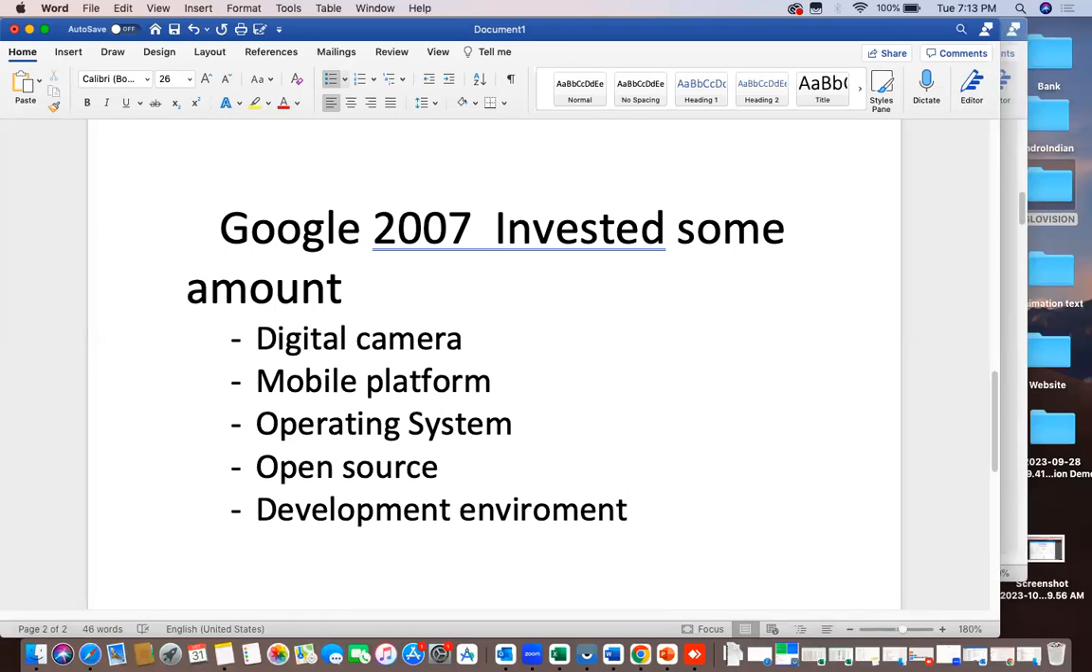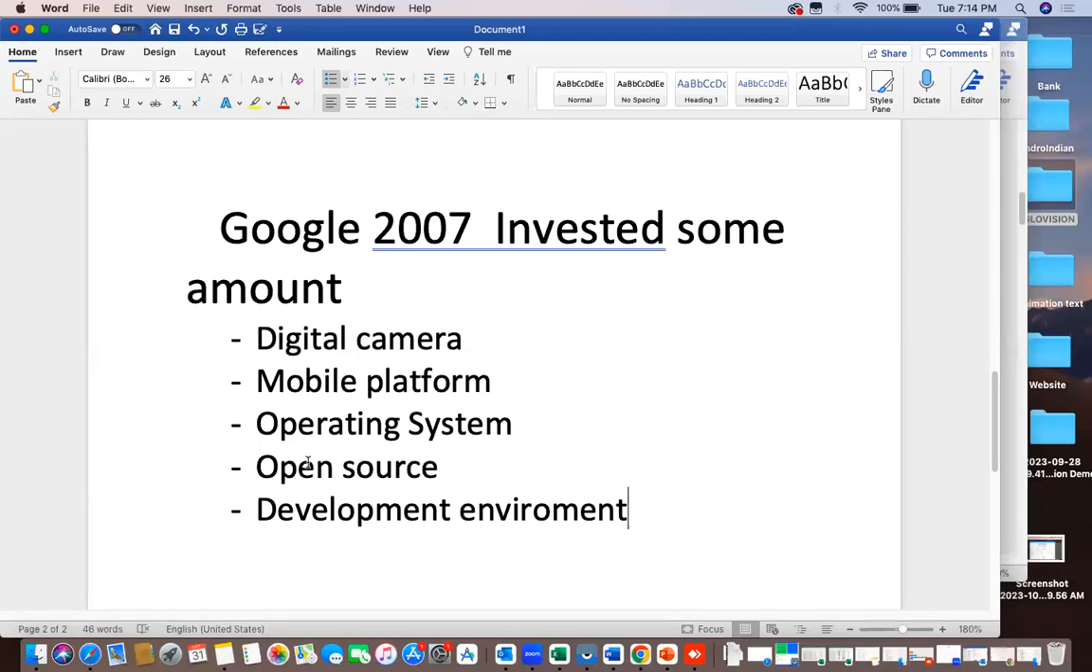So they were supposed to release the first version for digital cameras. After that, they would enter the mobile platform with the application. Then next, that became an operating system in future. And it is open source, always open source. And finally, they were supposed to release the development environment also, to become a presence in the market.